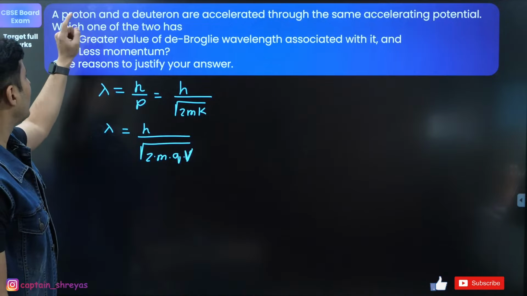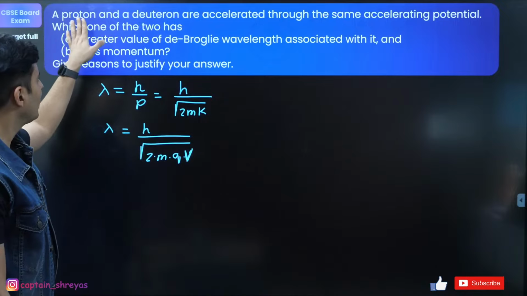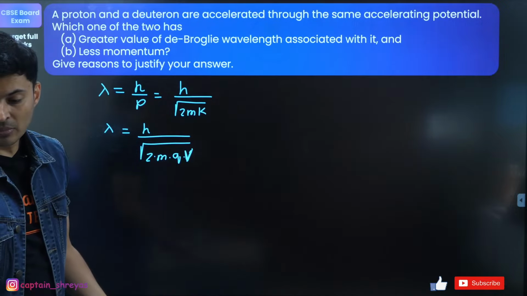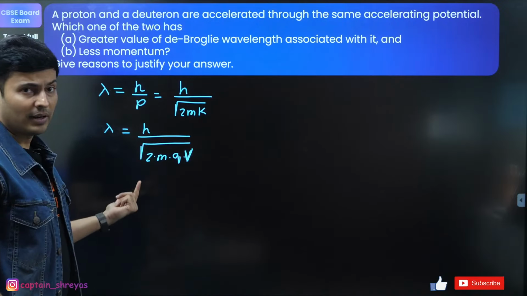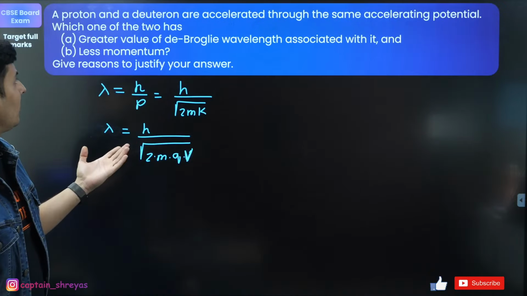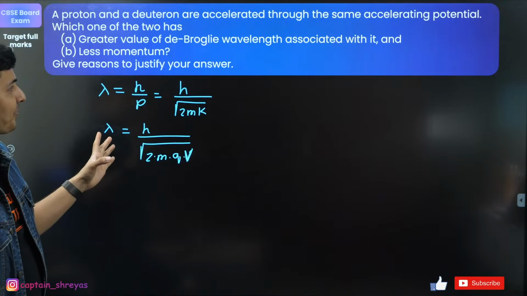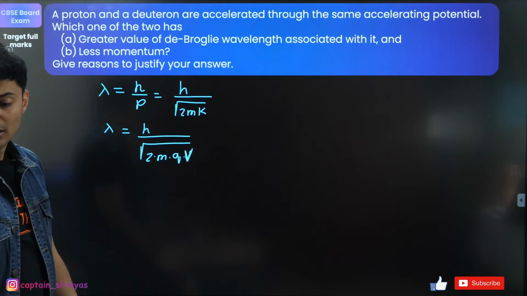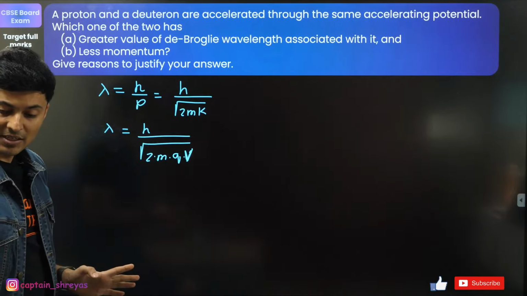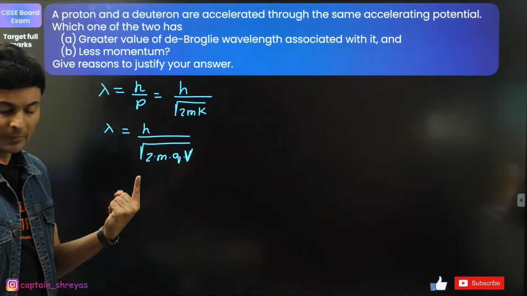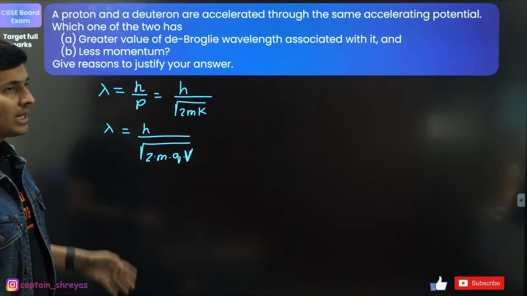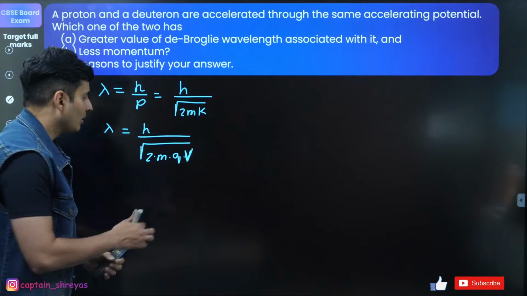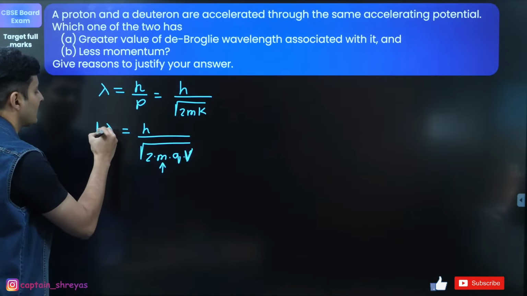Now, if you compare proton and deuteron, what will be the difference? Mass will be different. For a deuteron, is the charge different? No, it's still going to be 1 only. So only mass will be different. So mass of a deuteron will be more, so lambda will be less. So the one which has more mass will have less wavelength.